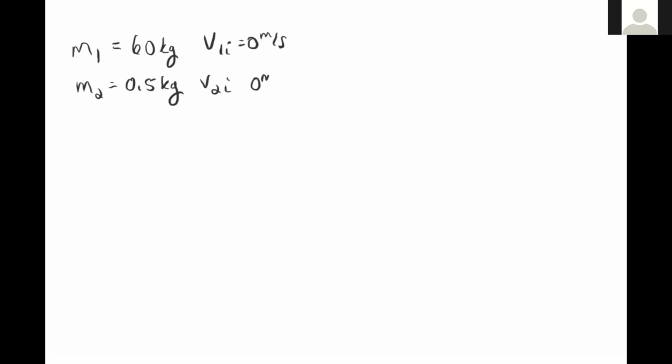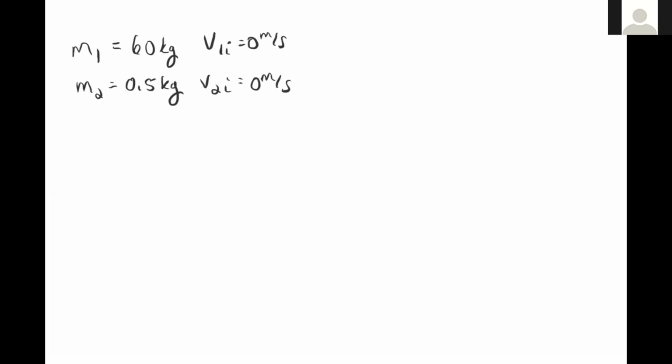We have an archer, which I'll call M1, and we see that the combined mass of the archer and the bow is 60 kilograms. So I'll just call M1 the mass of the archer plus the bow. That's 60 kilograms. M2 is the mass of our arrow, which is 0.5 kilograms, 500 grams. The initial velocity of both of these objects, V1 initial and V2 initial, are 0, because we're starting from rest for both of these objects.